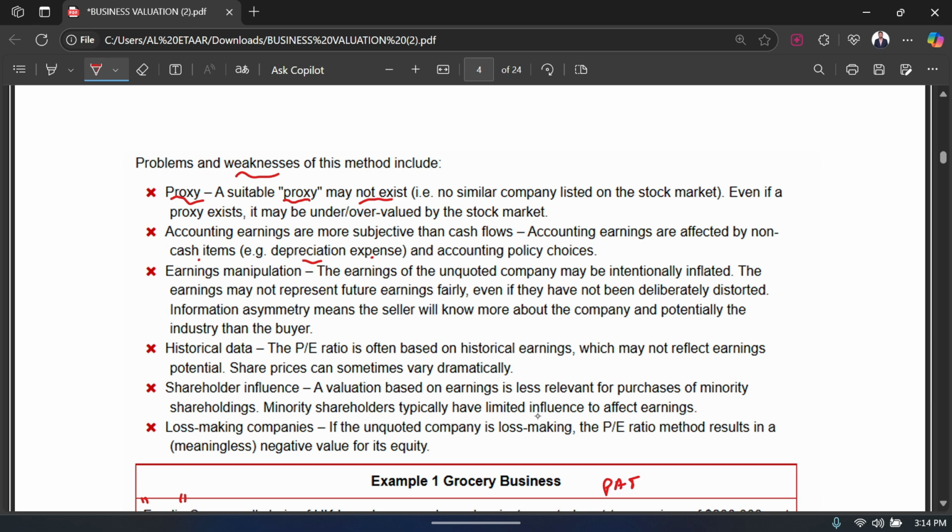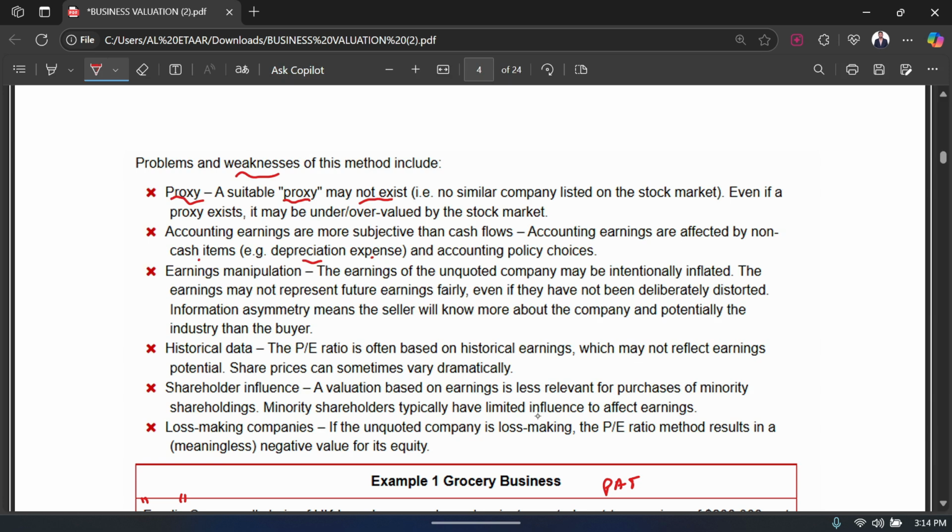The fourth one is that it's using historical data. Again the same point: because you are using financial statements, they are based on historical data, so everything that you calculate from the PE ratio to EPS is based on historical data and not the new data, or the future data.